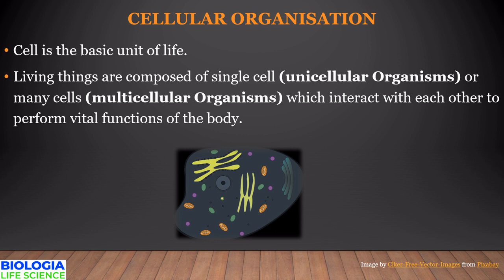Hence, a cell is called the fundamental, structural, and functional unit of a living organism. Multicellular organisms, on the other hand, have many cells which interact with each other to perform the vital functions of the body. So, in this way, it proves to be a defining property of a living organism.